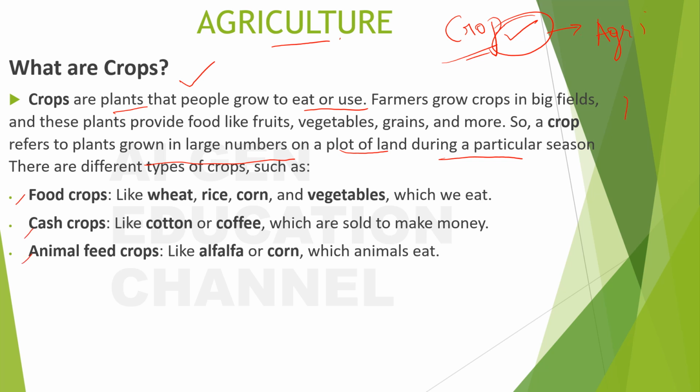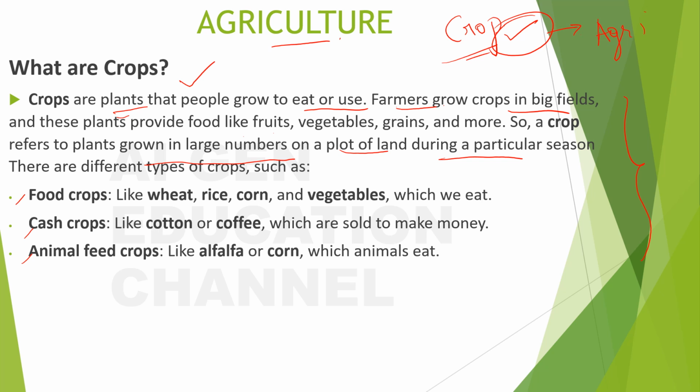So what did you understand with all this? Yes, crops are the plants that people grow to eat or use. And what do farmers do? They grow crops in big fields in a large number, so that they'll get fruits, vegetables, grains and more. So, what is a crop overall? Those are the plants grown in large numbers on a plot of land, during a particular season.